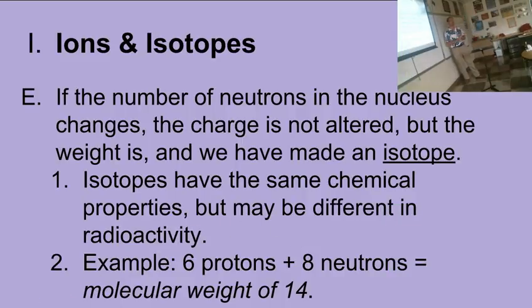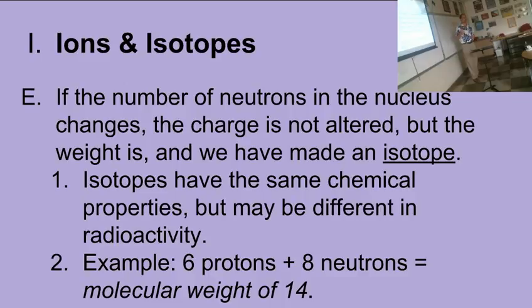Okay, so that's ions. Ions are the changes in the number of electrons versus protons. Now, we may also change the number of neutrons. Neutrons don't control what the identity of the atom is either. So something with 6 protons, always carbon. Doesn't matter how many neutrons it has, it's always carbon if it has 6 protons. When we change the number of neutrons, we don't change the charge, because neutrons don't have charge. They're neutral, hence their name. But we do change the atomic mass.